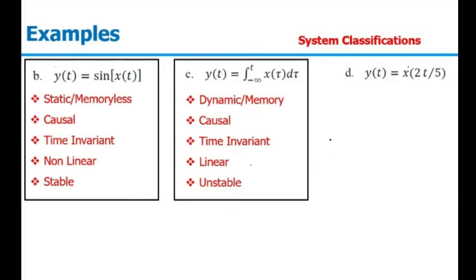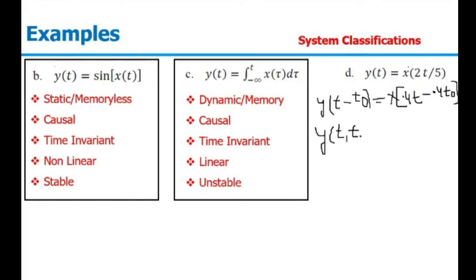That part we have already discussed. While we are delaying the output, that is y of t minus t naught, this will be equal to x of 0.4 t minus 0.4 t naught, because we are replacing t by t minus t naught. And in the other case, we delay the input first and then pass it to the system.